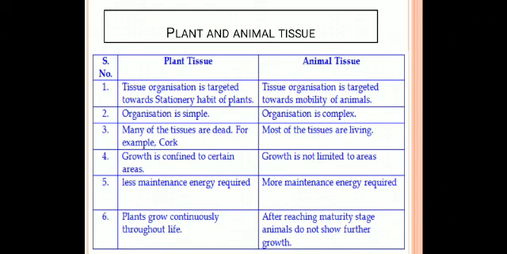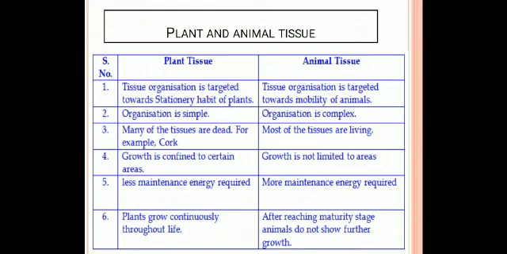Here I will show the differences. Based upon some of the characteristics, plant tissue and animal tissue differ. The first one is stationary versus movement. Tissue organization is targeted towards the stationary habit of the plants. A plant does not move from one place to another.